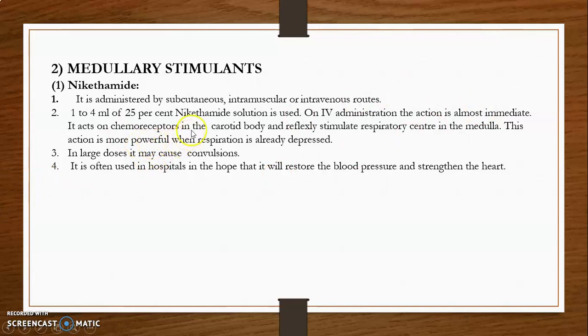It acts on the chemoreceptors in the carotid body and reflexly stimulates the respiratory center in the medulla. This action is more powerful when the respiration is already depressed. In large doses, it may cause convulsions. It is often used in hospitals in the hope that it will restore the blood pressure and strengthen the heart.